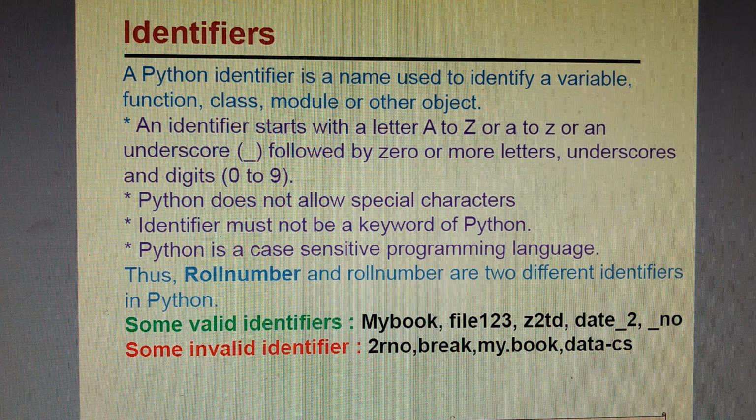Some valid identifiers are given here, for example, my book, file123, z2td. These all are valid identifiers. We can make a variable like this. Whereas some invalid identifiers are 2r, no, because the variable name is starting with a digit, which is not possible. Break is a keyword, so it cannot be used as an identifier. My.book: here dot is a special symbol, so it cannot be used to name an identifier.